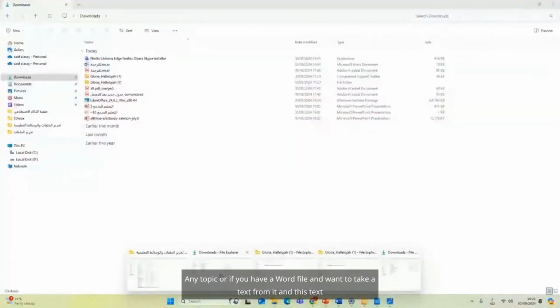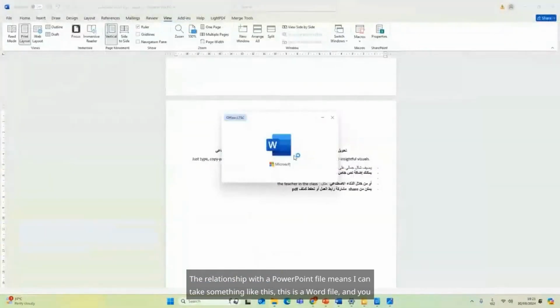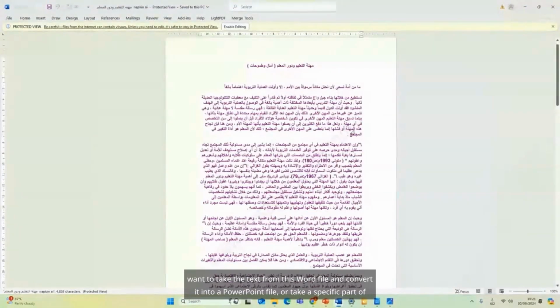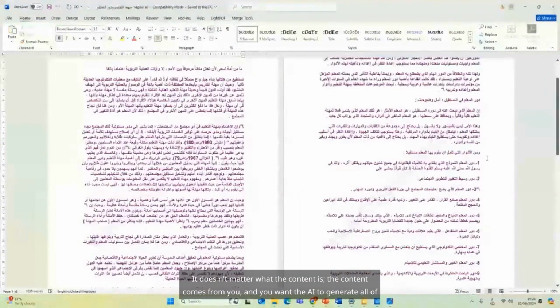Any topic, or if you have a Word file and want to take a text from it, and this text, the relationship with a PowerPoint file means I can take something like this. This is a Word file, and you want to take the text from this Word file and convert it into a PowerPoint file, or take a specific part of it and turn it into a PowerPoint file. It doesn't matter what the content is. The content comes from you, and you want the AI to generate all of that.